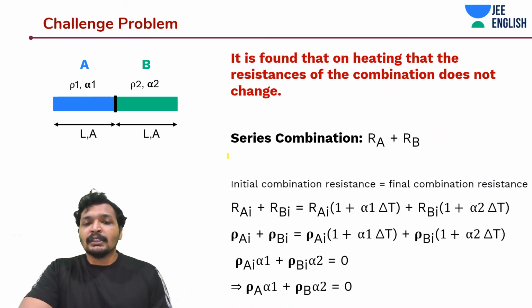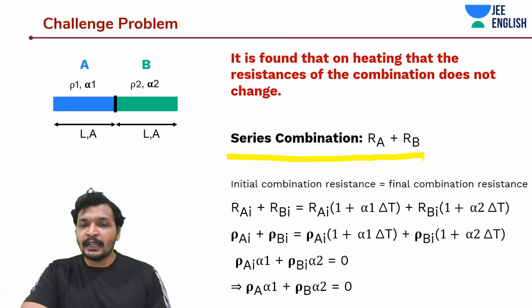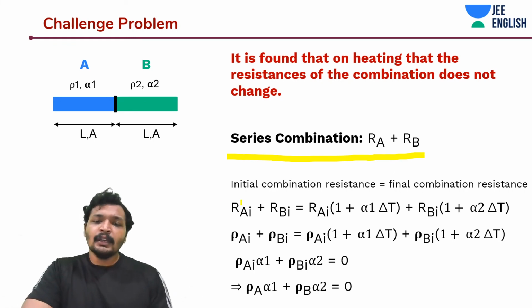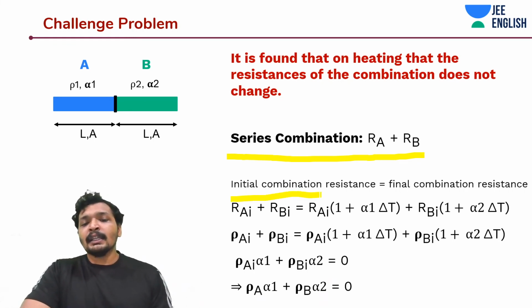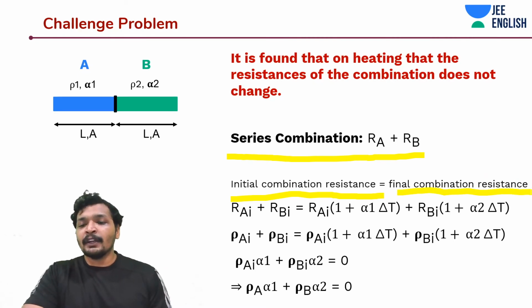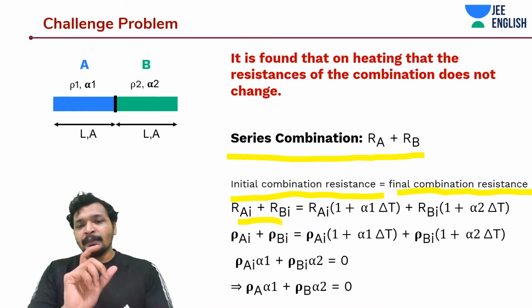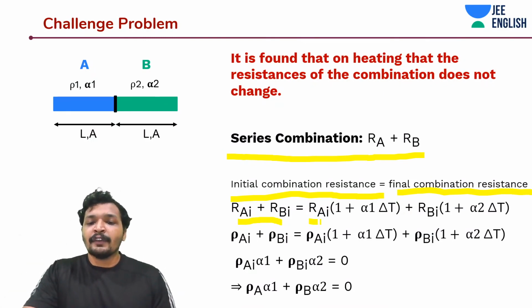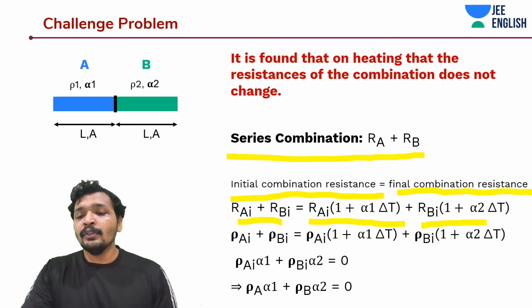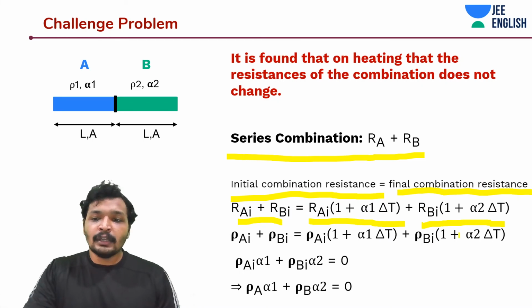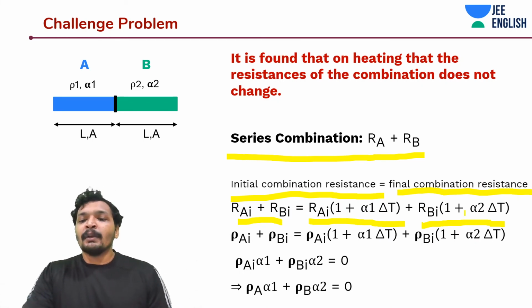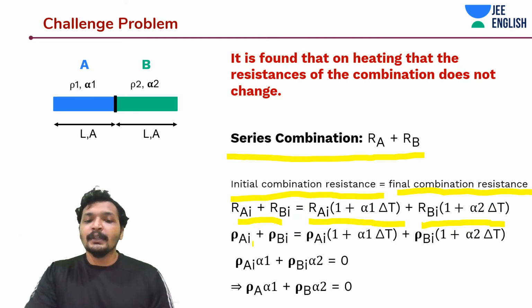So this is something that I told you. Just for now, if you're new to this topic, just remember that for a series combination, net resistance is equal to Ra plus Rb. And the initial combination resistance should be equal to the final combination resistance. The initial combination resistance is nothing but Rai plus Rbi. And how do you find the final? After some delta T increase, the final resistance would be Rai into 1 plus alpha 1 delta T, and for Rb it would be Rbi into 1 plus alpha 2 into delta T.